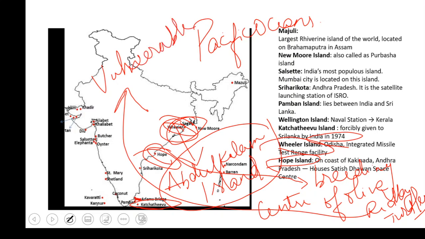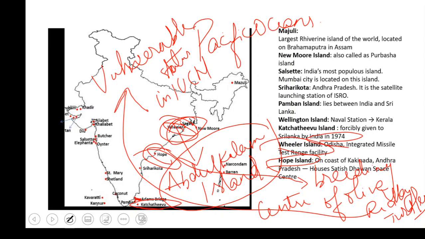This olive ridley turtle is a vulnerable species. It has vulnerable status in the IUCN. IUCN is the International Union for Conservation of Nature. This organization releases the categories of different species, like in what stage they are: are they extinct, are they vulnerable, or is there a very good population of them.